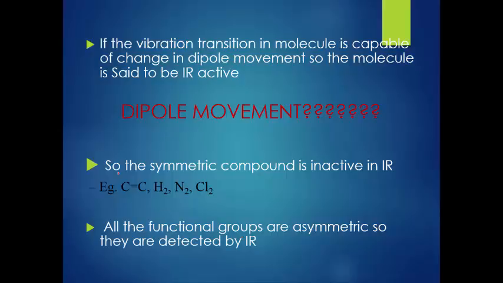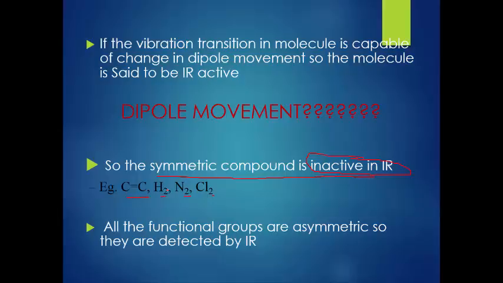Symmetric compounds are inactive in IR. This is very important: H2, N2, Cl2. In the case of H2, what happens? H2 shares electrons equally between the two H atoms. Because of this equal sharing, there is no change in the dipole moment.